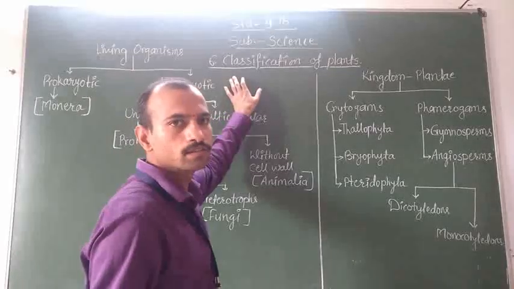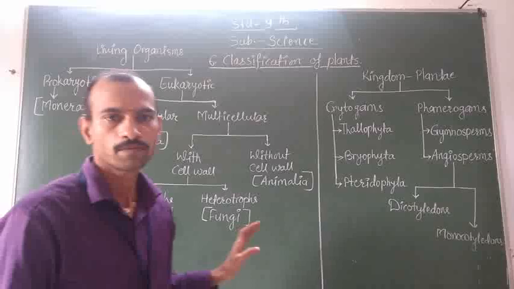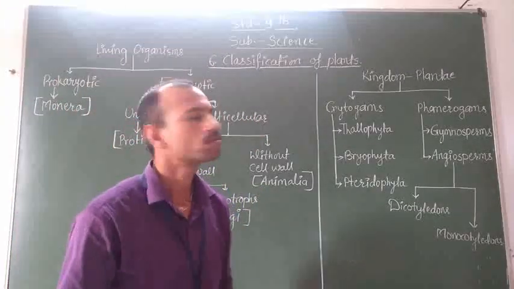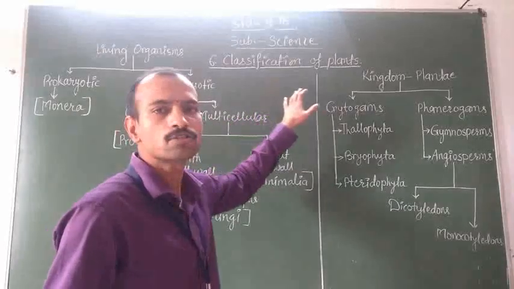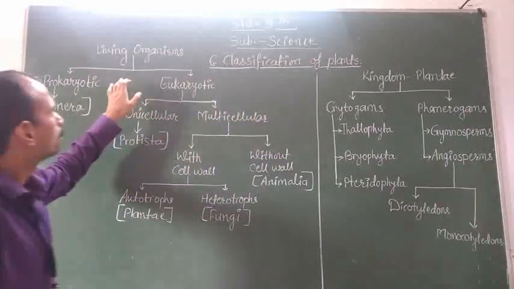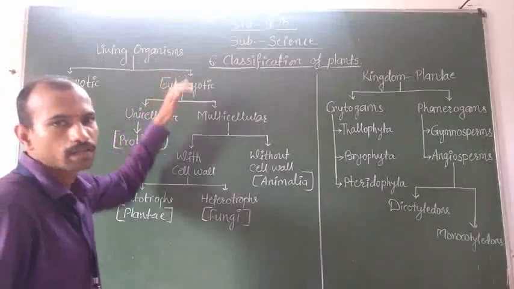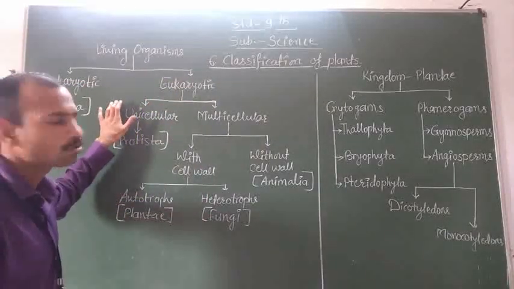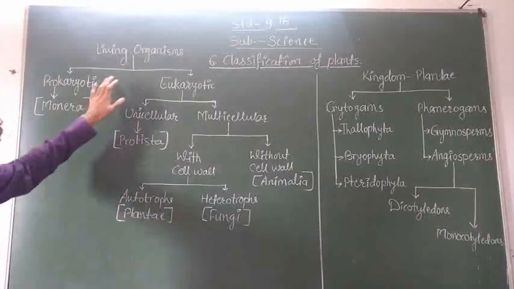We are starting from the 6th lesson, that is classification of plants. Already you know some characteristics of kingdom Plantae. In the previous standard, we have discussed living organisms and their classification manner, the 5 kingdom system also. Same thing we are repeating in this lesson also.